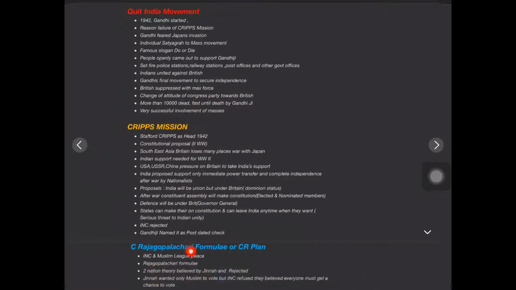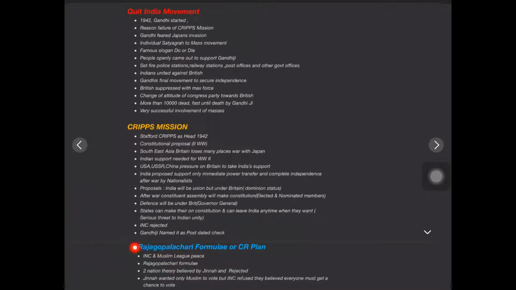At that time, the C. Rajagopalachari formula, the CR plan, was also proposed. In that, the INC and the Muslim League wanted a peaceful agreement, because at that time the demand for a separate Pakistan, a separate country for Muslims, was happening. Rajagopalachari said that it would be allowed, you can have that, but before that you have to help us, the Indian National Congress, to get freedom from the British. Then we can have a vote in places like North and East, East and West Pakistan. You are demanding it, so you can have a vote, but everybody must be given the right to vote.